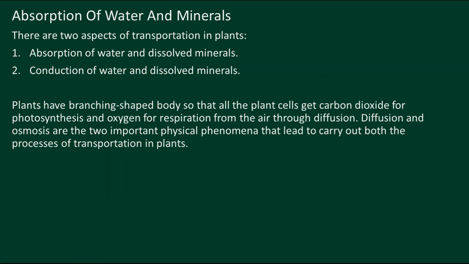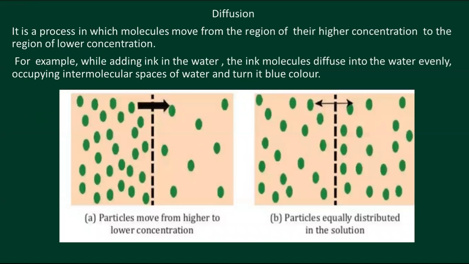We know that plants have a branching shaped body, so that all the plant cells get carbon dioxide for photosynthesis and oxygen for respiration from the air through diffusion, like many processes. So here, diffusion and osmosis, these two processes we are going to discuss now. These are two important physical phenomena, and they lead to carrying out both processes of transportation in plants. So let's look at what the processes are and what the definitions are.